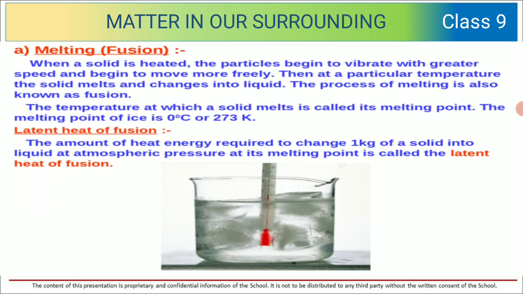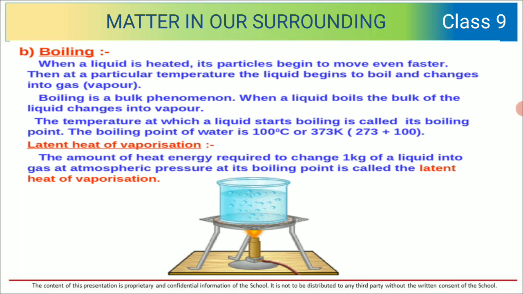Now let's see the definition of melting or fusion. When a solid is heated, the particles begin to vibrate with greater speed and begin to move more freely. Then, at a particular temperature, the solid melts and changes into liquid. So, the temperature at which a solid melts is called the melting point. Latent heat of fusion is the amount of heat energy required to change 1 kg of solid into liquid at atmospheric pressure.